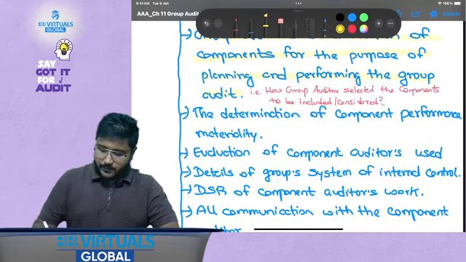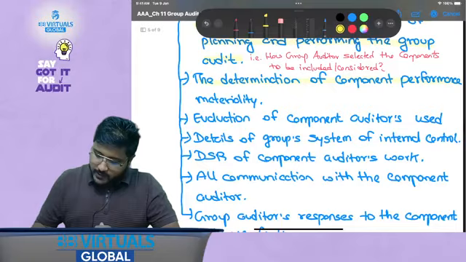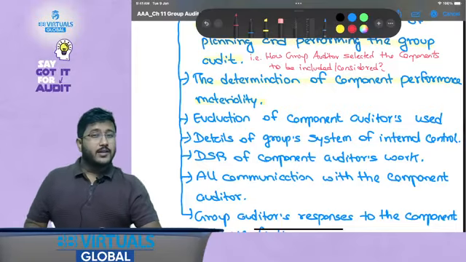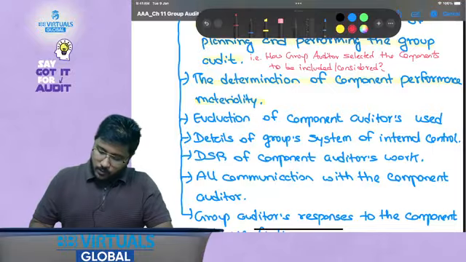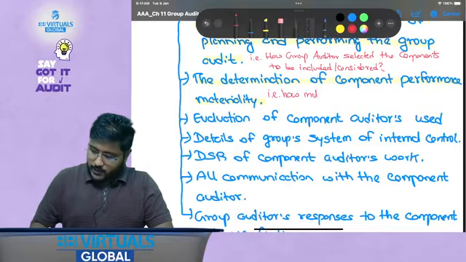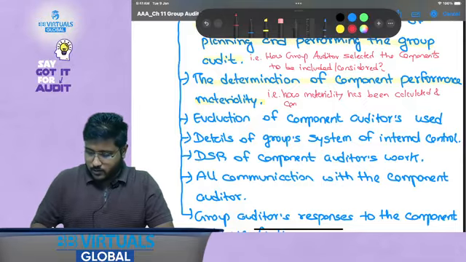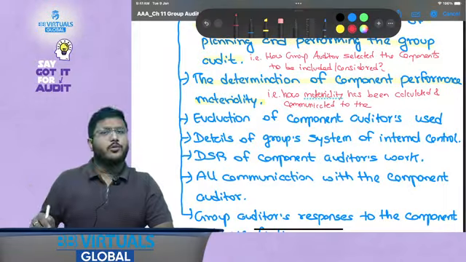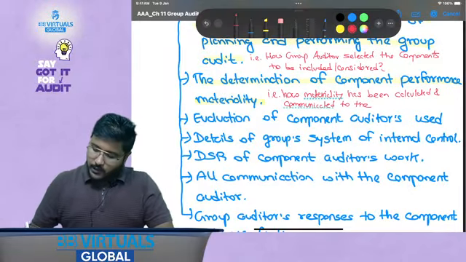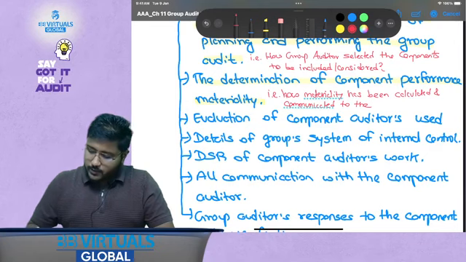Then the determination of component performance materiality. That is, how materiality has been calculated and communicated to the component auditors. Communication is not mentioned over here, but that is also done.